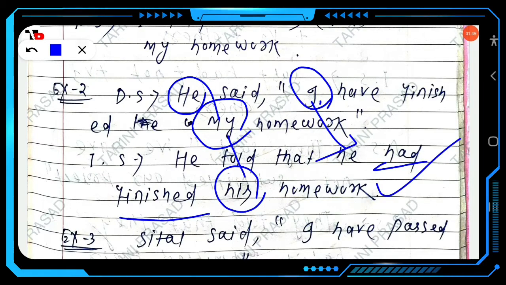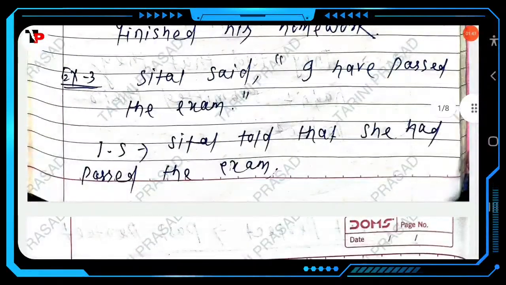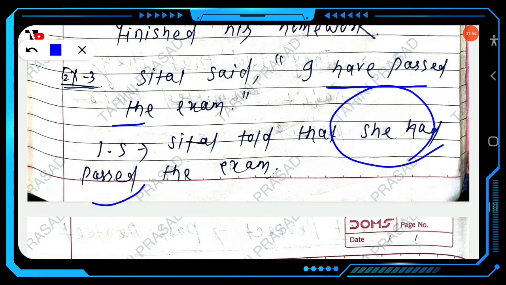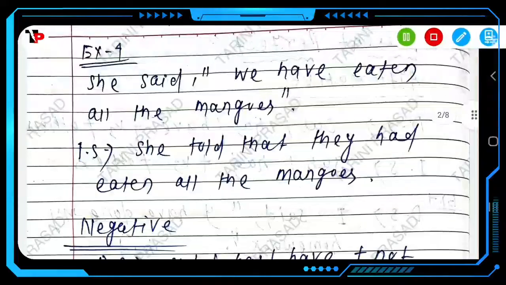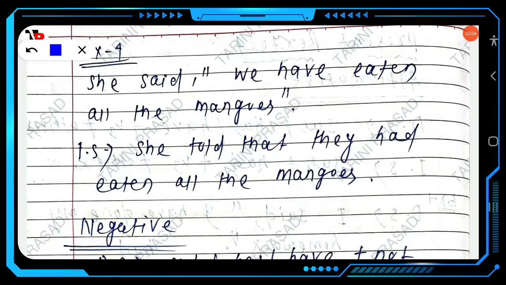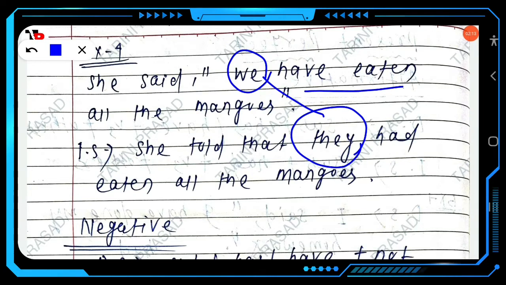Next example. Sital said, "I have passed the exam." This present perfect will change into past perfect: she had passed the exam. Sital told that she had passed the exam. Next example. She said, "We have eaten all the mangoes." She told that... here we will change into they: they had eaten. The present perfect changes into past perfect, had eaten. Clear? This is all about the affirmative.